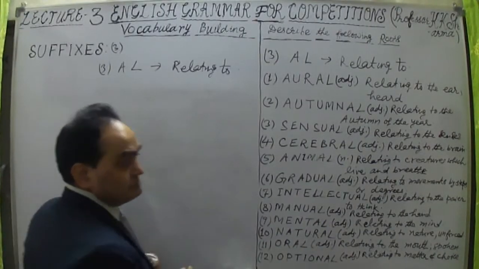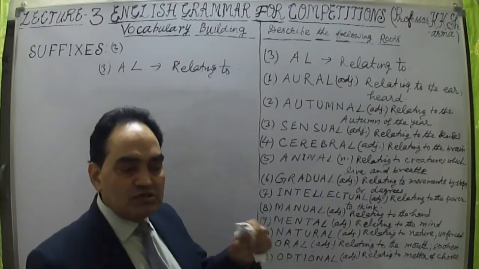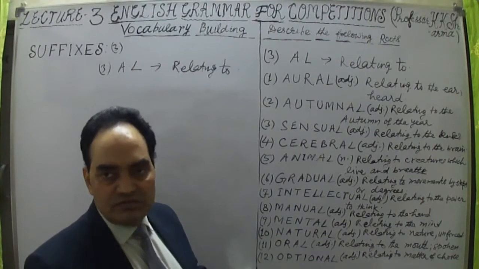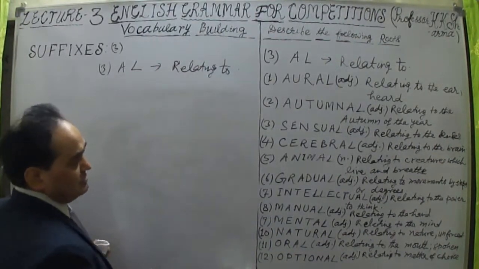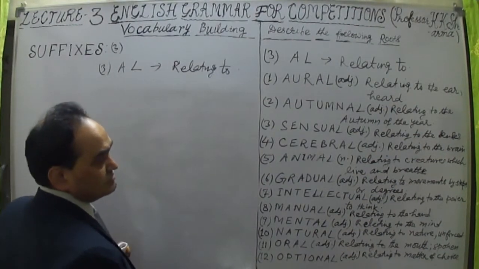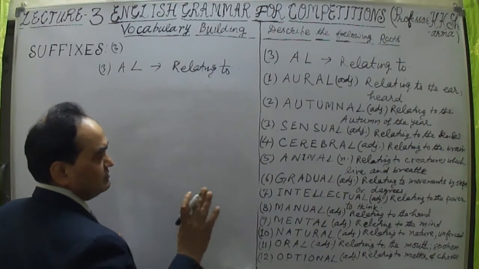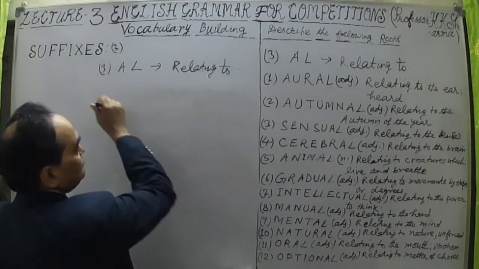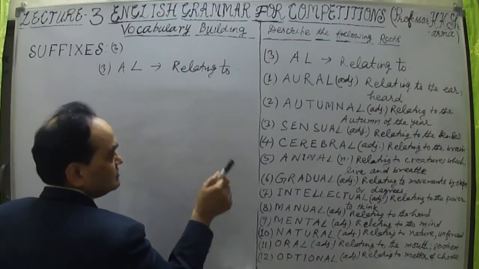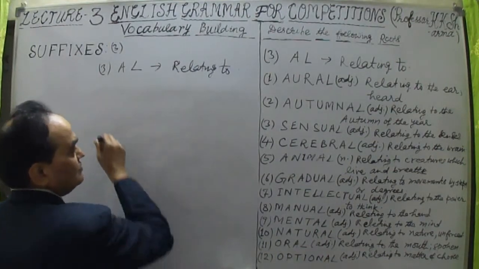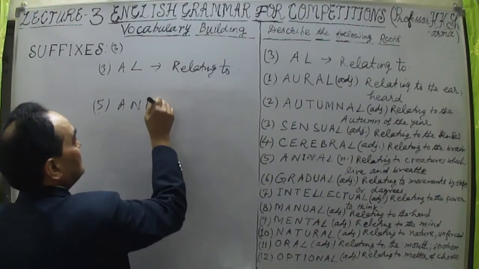Animal means related to the creatures which live and breathe, that is what animal means, right? That is also an adjective, but animal as a noun we use. Okay, cow is a faithful animal. Faithful is an adjective, so animal is a noun. But mostly the definition is written here considering it as an adjective. Okay, so now fifth is animal, A-N-I-M-A-L.